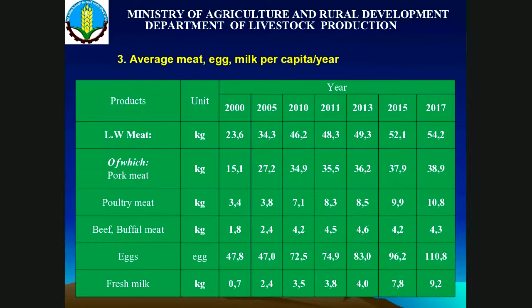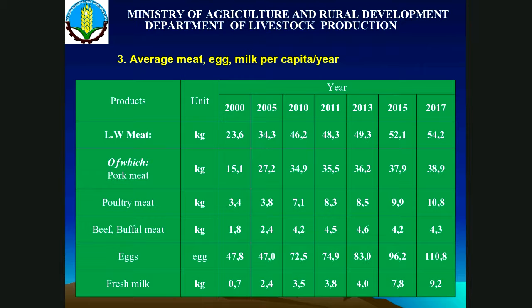So sometimes it is very difficult to compare Vietnam with some country in Asia, Southeast Asia, or the international system. When we want to compare, we have to convert from live weight into carcass. We have a problem with that, because our system does not have a carcass system. We have to convert it from live weight.